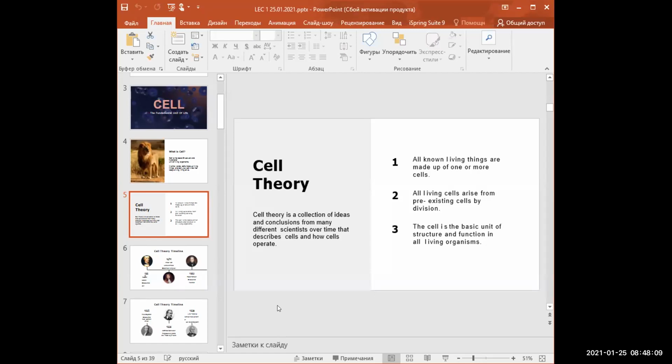The second: all living cells arise from pre-existing cells by division. And the third: the cell is the basic unit of structure and function in all living organisms.